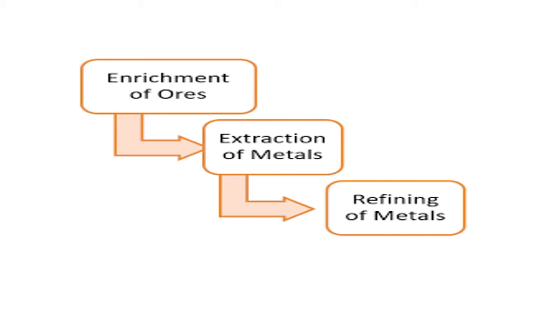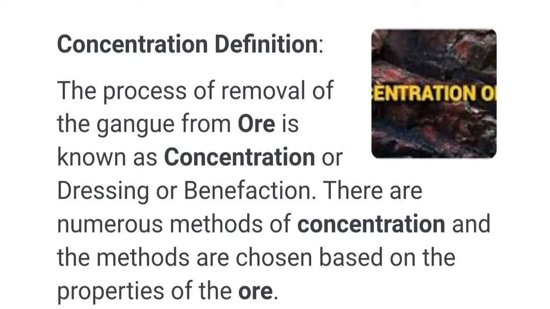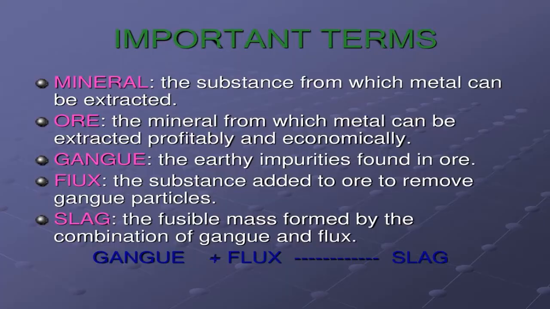But for some metals which are very costly, like gold and platinum, we have to go for a very high-level technique. Then 100% purity is there. Okay, right. The process of removal of gangue. What is gangue here? Impurity. This is a metallurgical word. Gangue is an impurity. So he has given here the meaning of what? Constitution already explained. Okay.